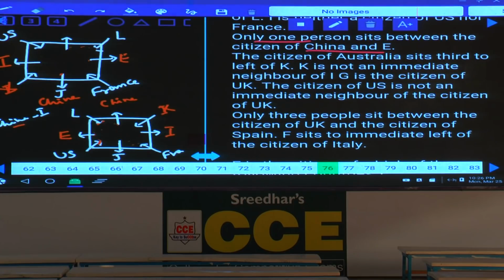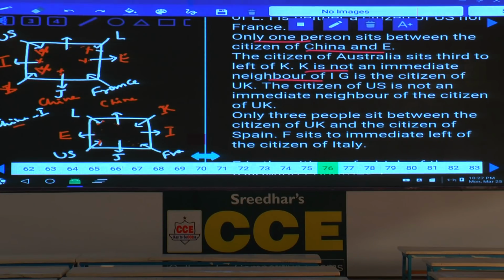And the citizen of Australia sits to the left of K. Now Australia is seated to the left of K, and K is not an immediate neighbor of I. As K is not an immediate neighbor of I, now let us check what the possibilities are. K cannot be here, K cannot be here, isn't it? As K cannot be in these 2 places, we need to discuss the possibilities. Then K cannot be here, cannot be here, isn't it?